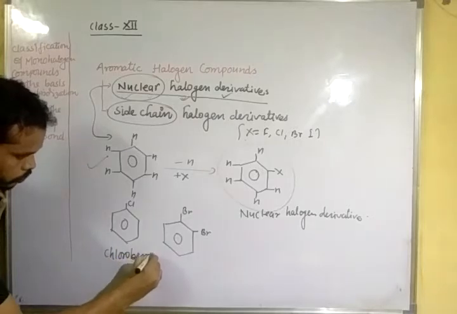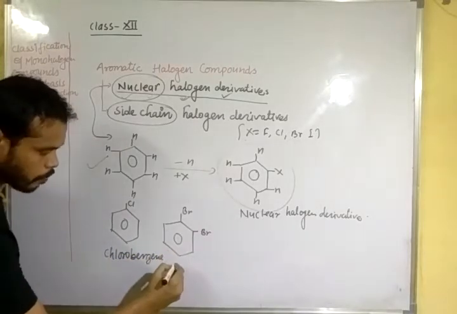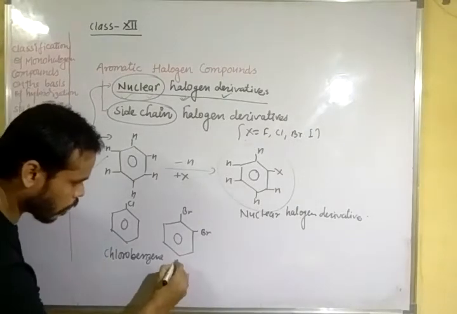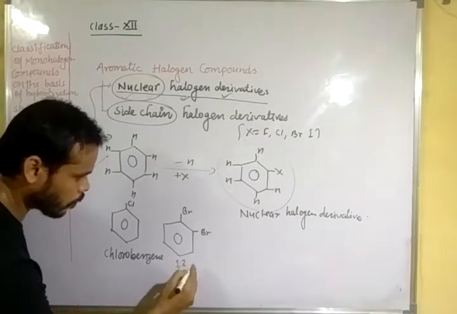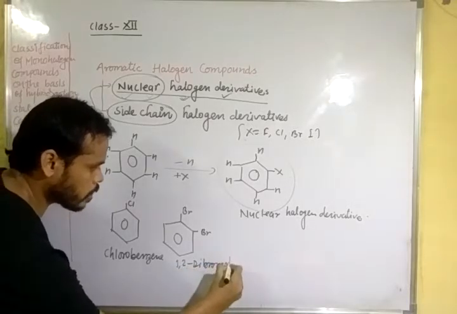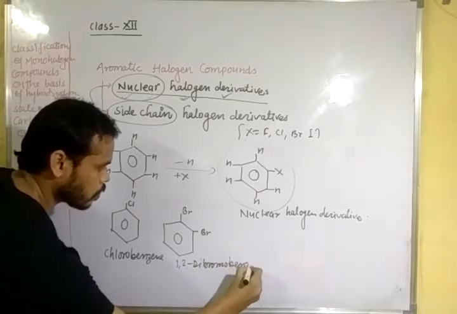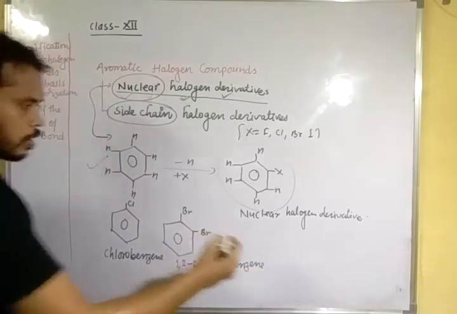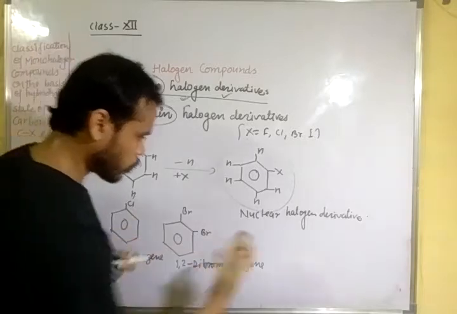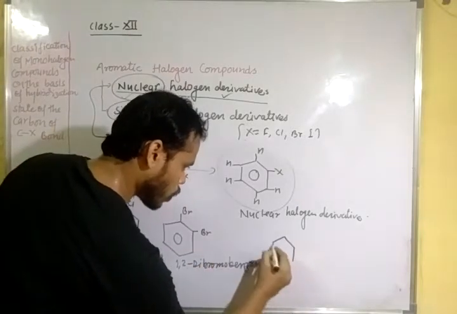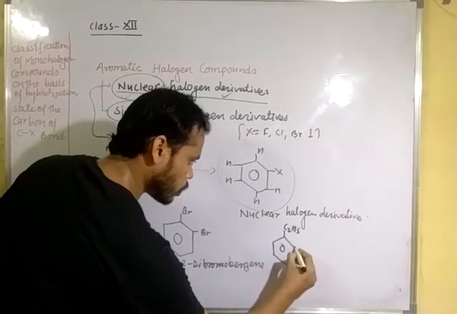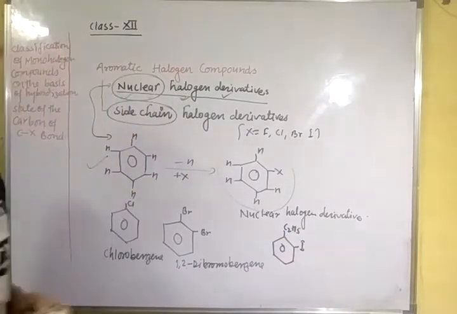The name of this compound is 1,2-dibromobenzene. Also, one more example: C2H5 and I. Clear?